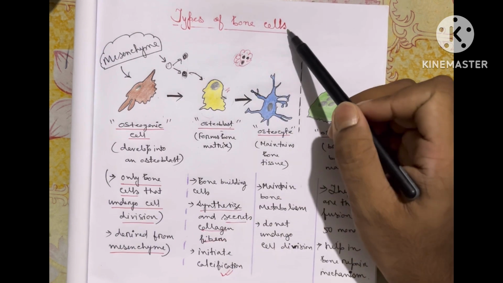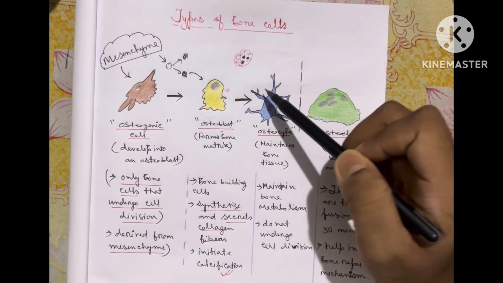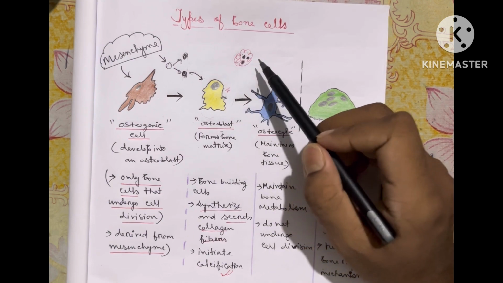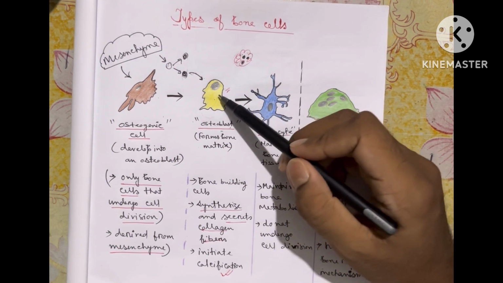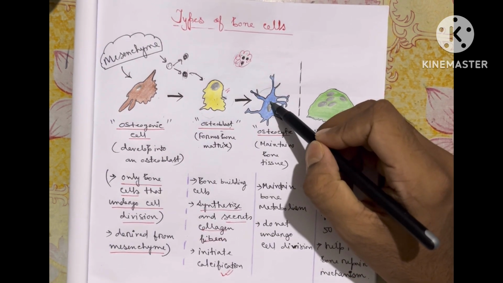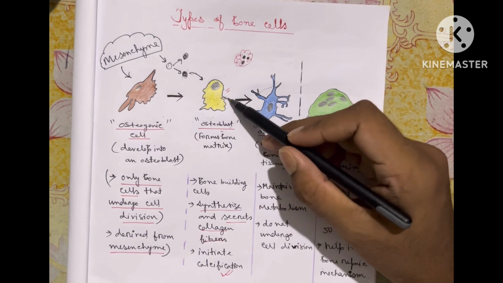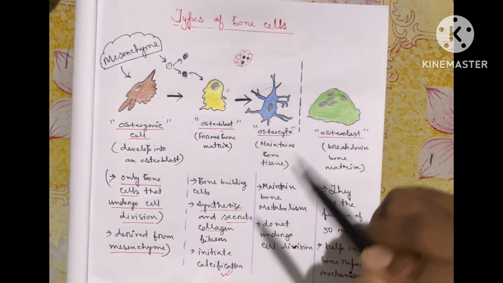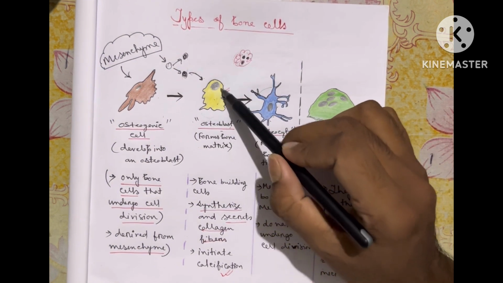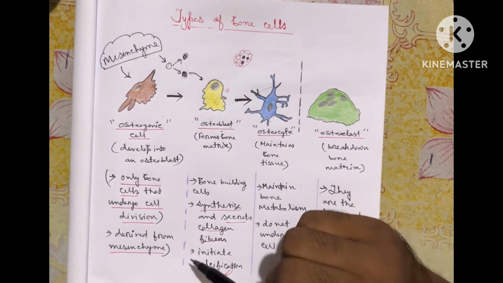Rather, instead of division, they convert themselves directly into an osteocyte. So one osteoblast directly converts itself into an osteocyte, but it will never go for cell division.